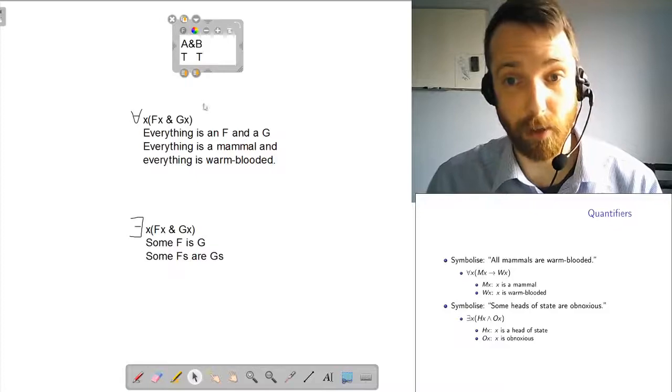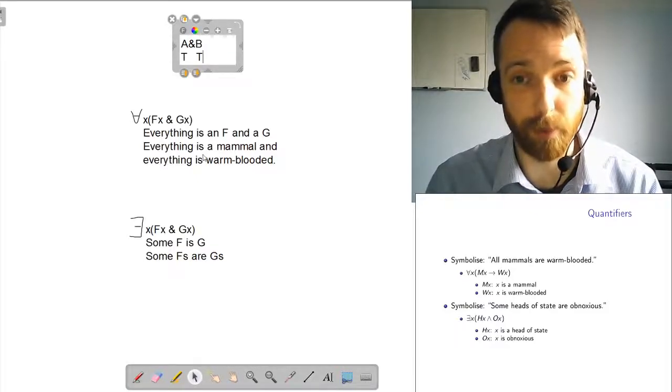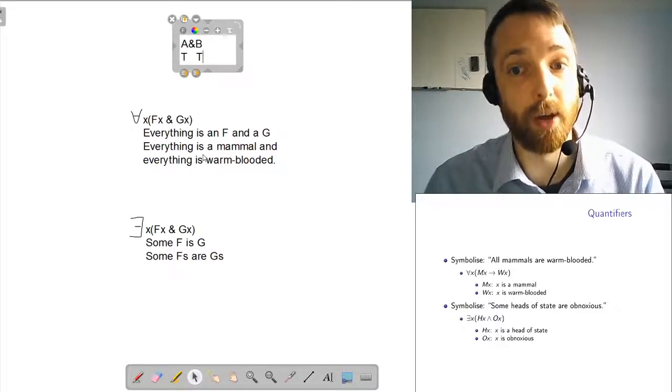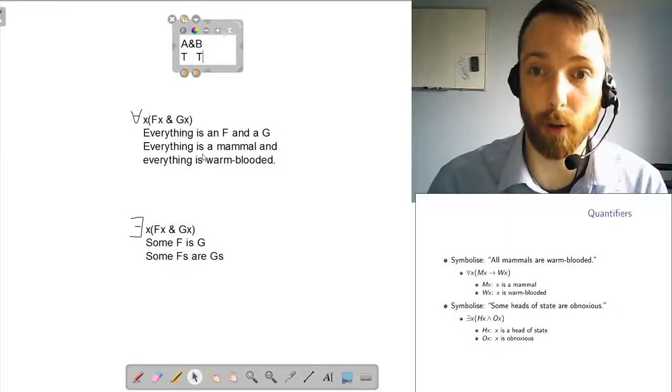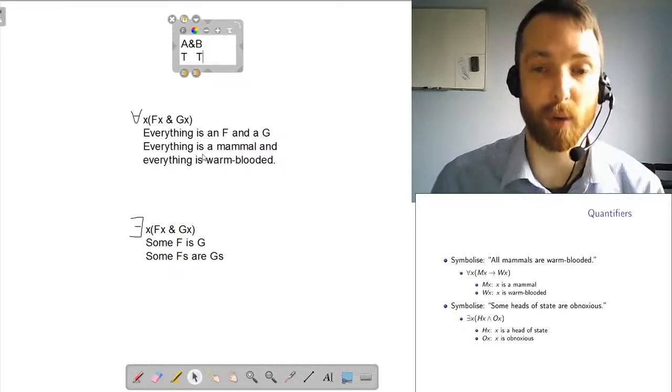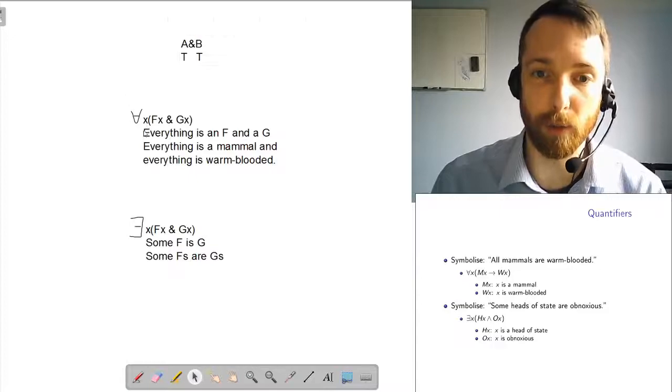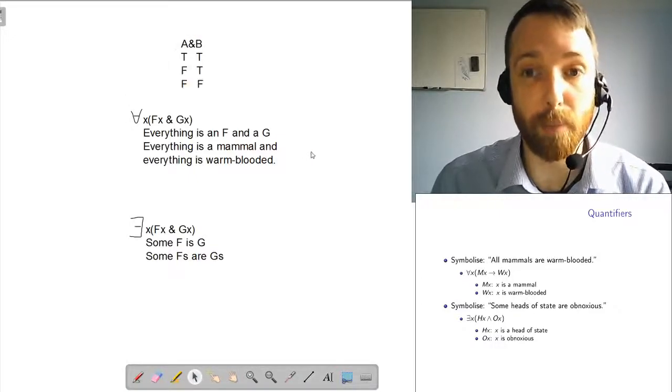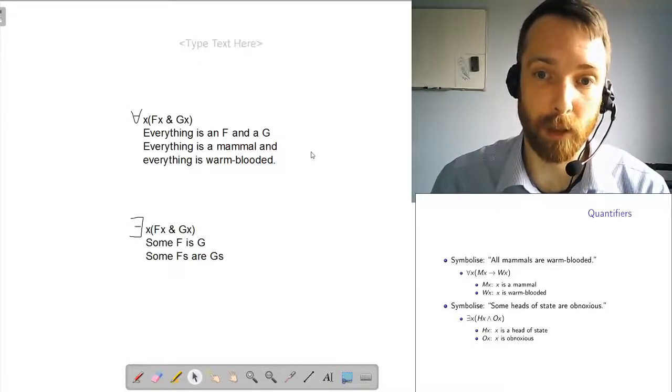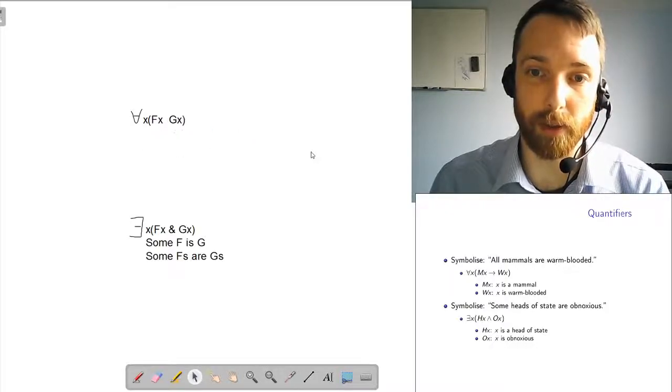You can say it in English. You can say it with a sentence like this. But it's something stronger than saying, not all things, but just all mammals are warm-blooded. Then you're using a universal quantifier with an arrow, and that is a much more common pattern. Let me just take away those things and come back to the common pattern.